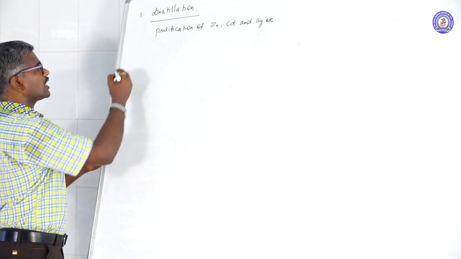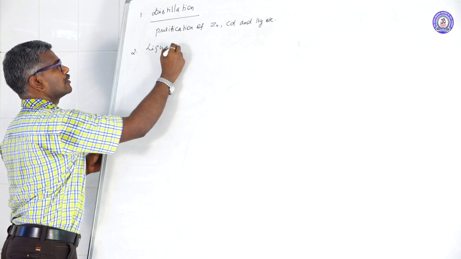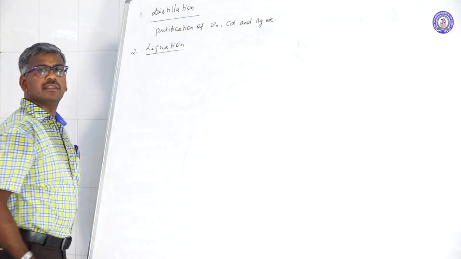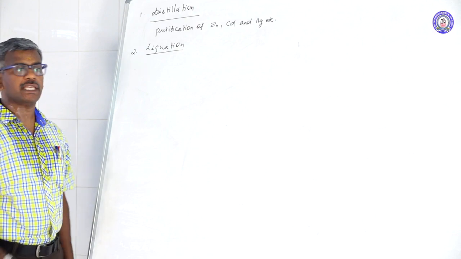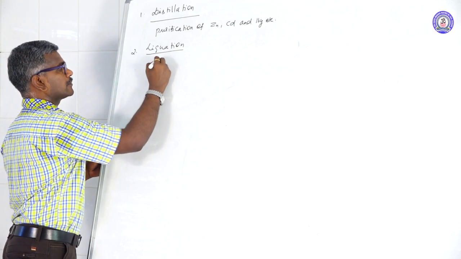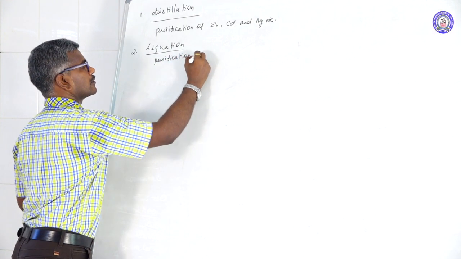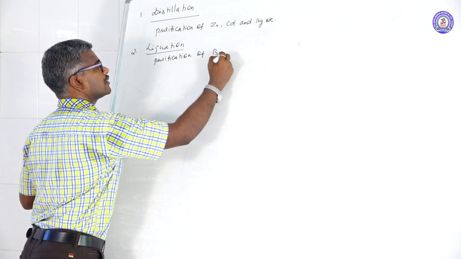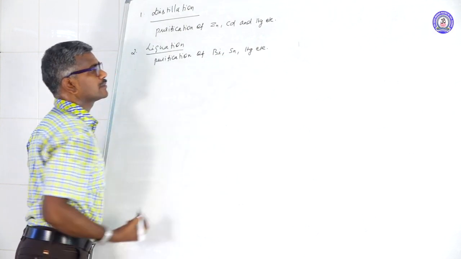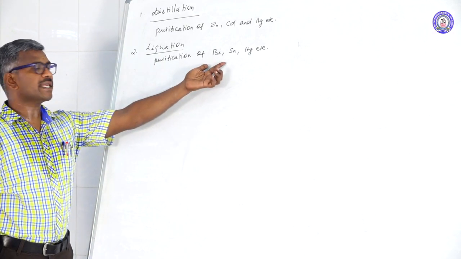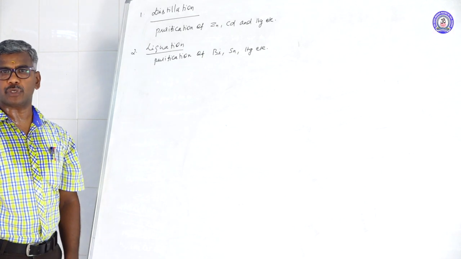Second one is liquefaction. This method is used for concentrates and metals of high purity. Examples, bismuth, tin, mercury, etc. Here, this one is a low boiling point, that is a melting point, then converts the impurities.